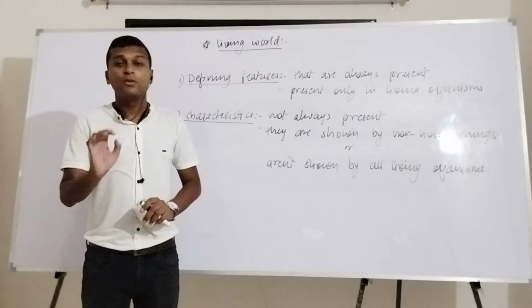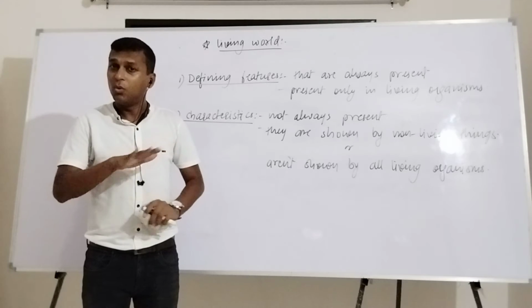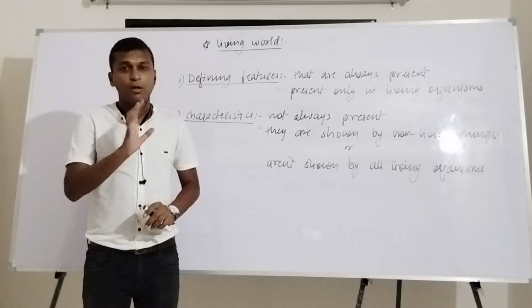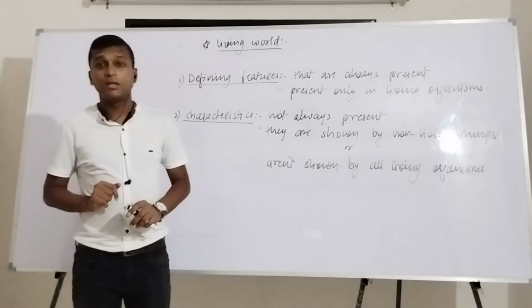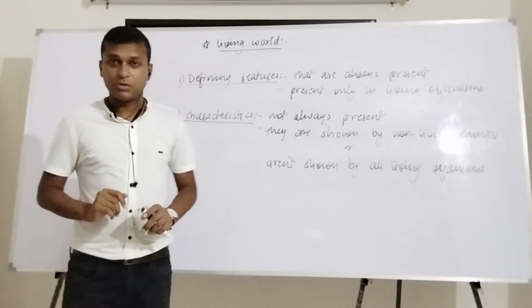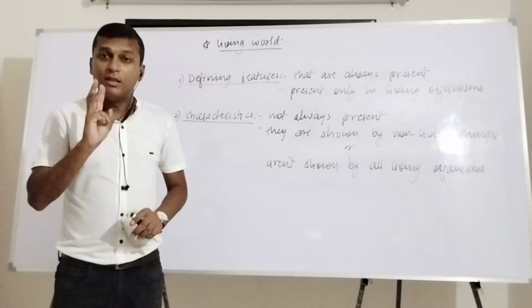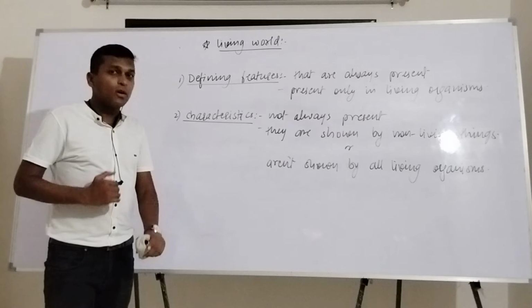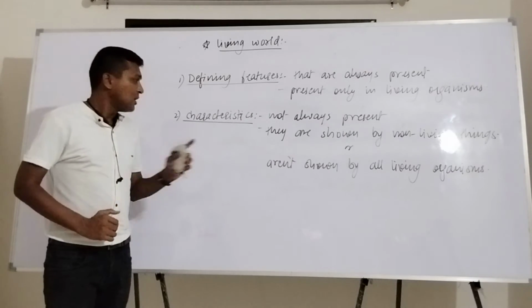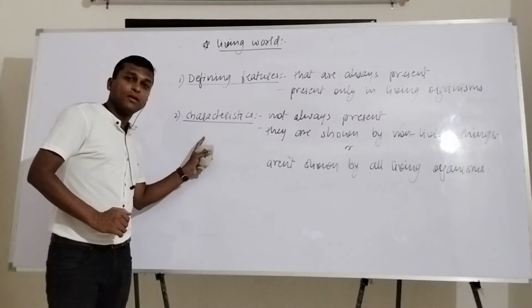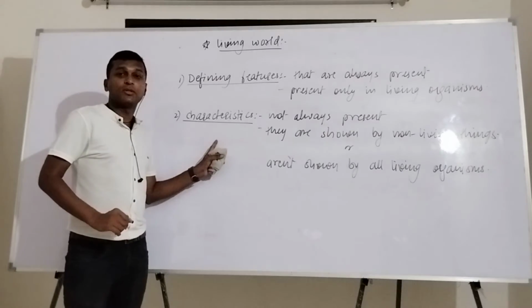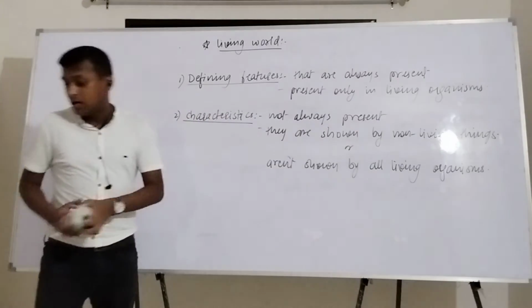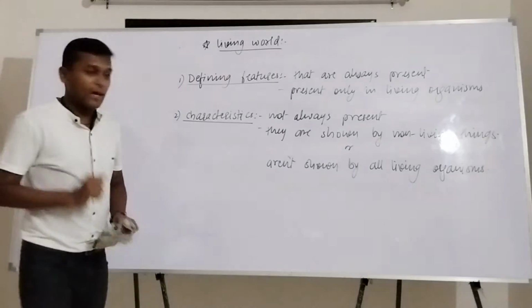No non-living thing shows consciousness. No non-living thing shows cellular organization. No non-living thing shows any kind of metabolism. That's why these are the three basic defining features of life. Now let's talk about growth and reproduction, and you will realize that growth and reproduction can be characteristics, but they cannot be called defining features of life.